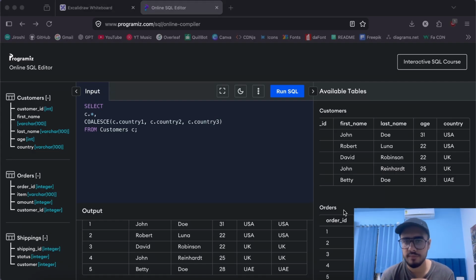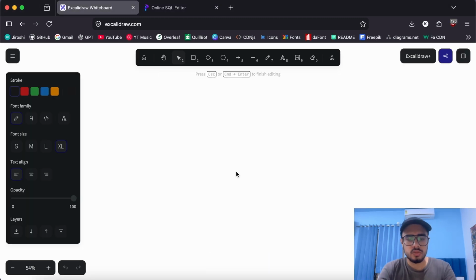Now let's address the elephant in the room and talk about window functions. Window functions is a topic that makes SQL actually interesting.